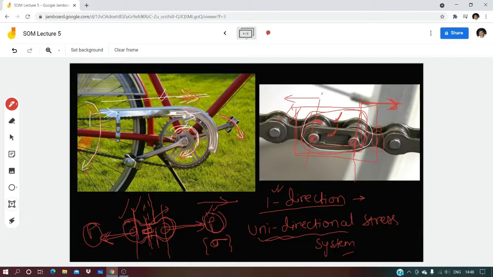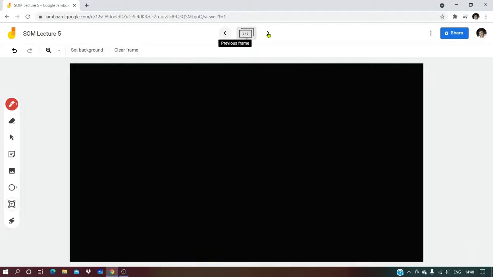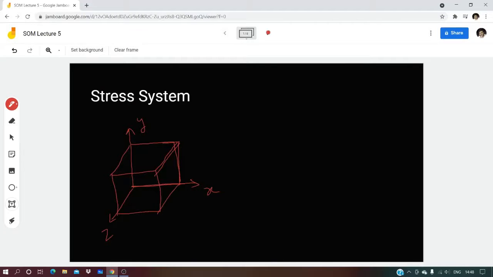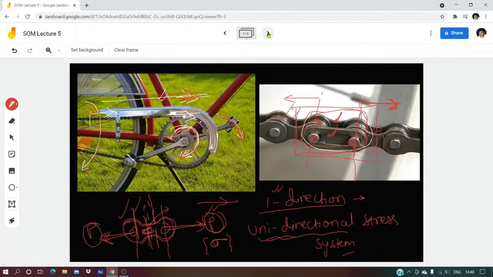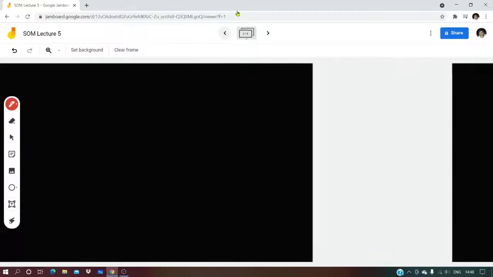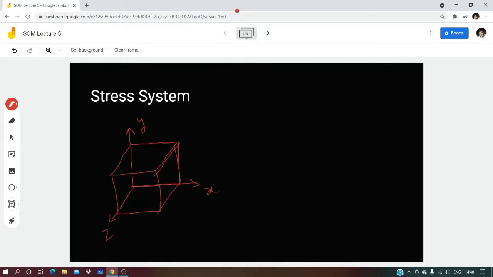But since we are dealing with a three-dimensional Cartesian coordinate system, if we assume this particular element to be a cuboid, then it is easier for us. An elemental volume, very small volume. I am showing it here in a big way, but it is very small, infinitesimally small, of length dx, width dz, and height dy. So this is that small element.